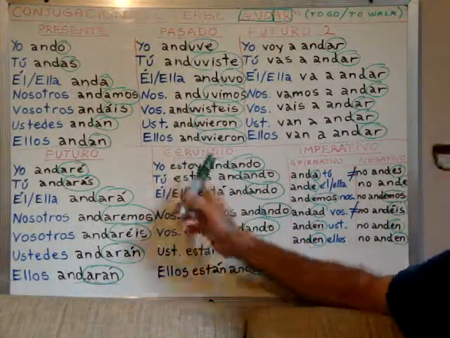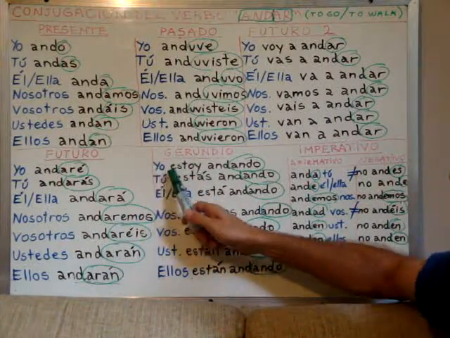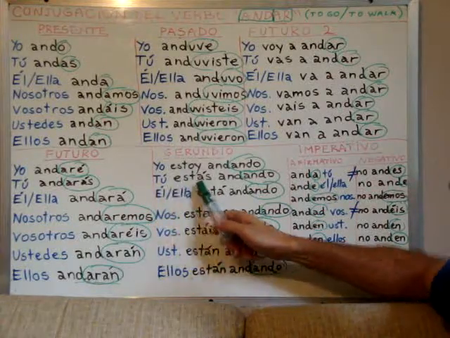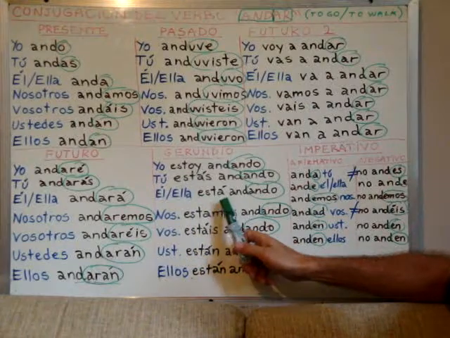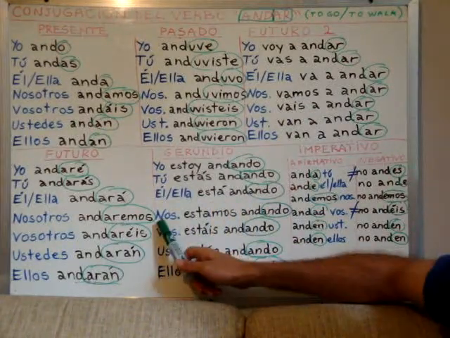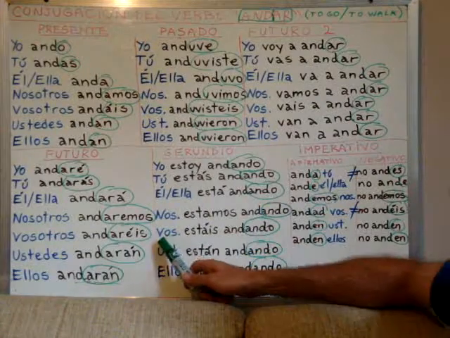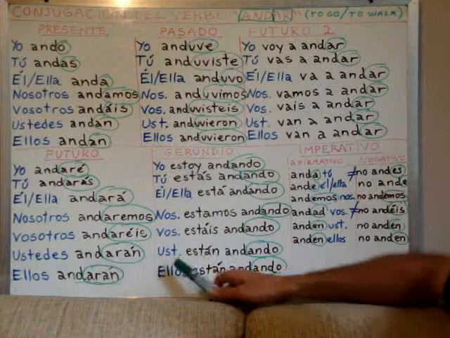Now, gerundio, or present continuous. Yo estoy andando. Tú estás andando. Él está andando. Nosotros estamos andando. Vosotros estáis andando.